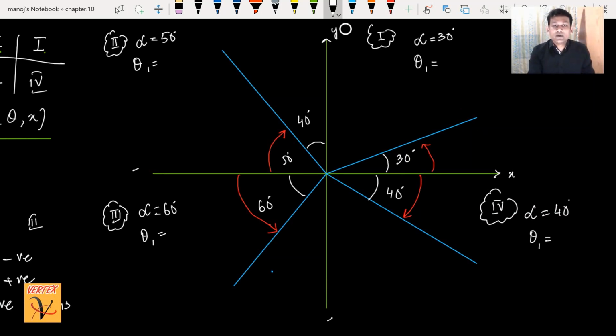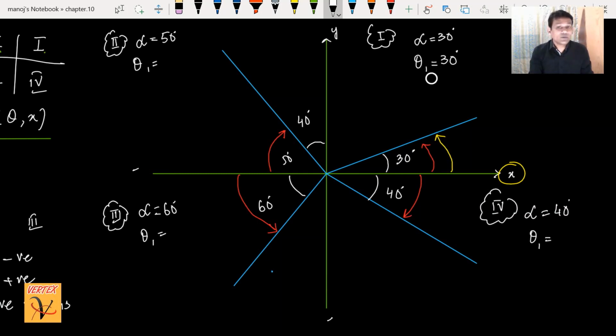Theta 1 for the first quadrant, when I move anti-clockwise, is always from the positive x-axis, not the nearest x-axis. So first this line, I will move here, this is 30 degrees. So the first anti-clockwise general angle is 30 degrees, the same.